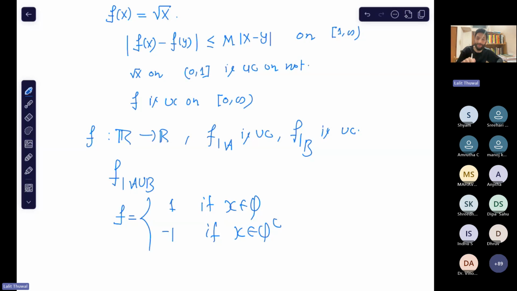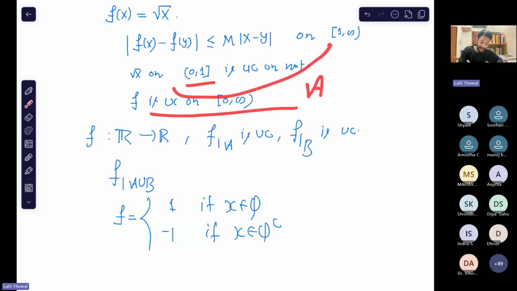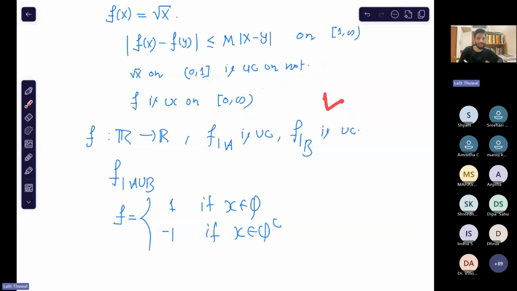Now you have to let me know tomorrow: when will it be true? Because I have used something like that here. I have shown that root x is uniformly continuous on A and it is uniformly continuous on B, and then from here immediately used that f is UC in A union B. So when will it be true? Here it is true, okay? So it's your homework, decide about it.